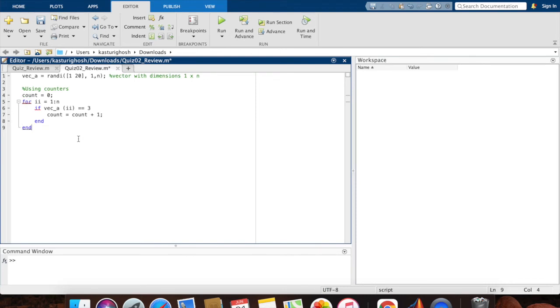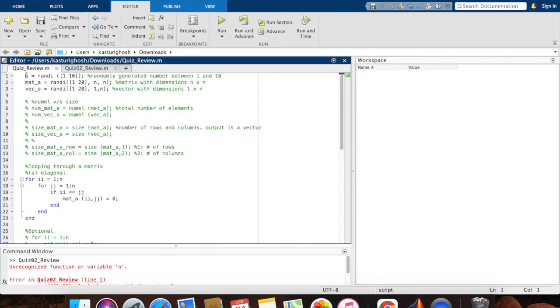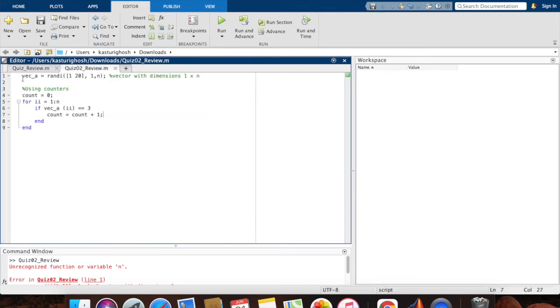So basically what's going to happen is that you're looping through the entire vector. You're checking each element. And if any of the elements is equal to 3, then you're increasing the counter by 1. Okay. That is a very easy concept and that is what it is. Oh, I have made a mistake here. Oh, unrecognized variable n, my bad. I should have copied n from here. I'm going to copy this and I'm going to paste it right here.